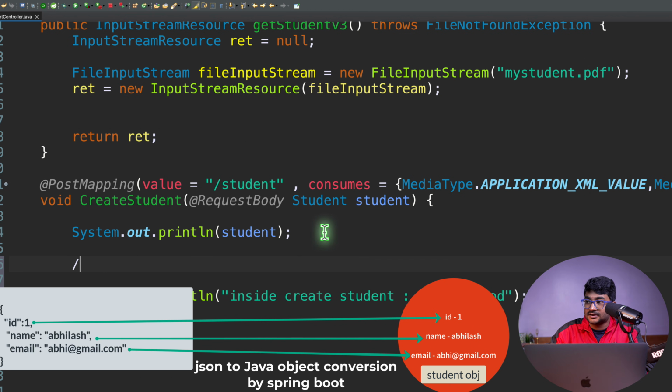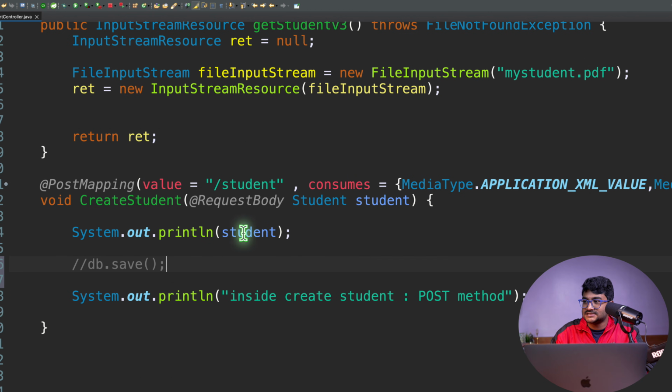Let's say I want to save it. You can just do db.save and take this object and put it over here. You can use JDBC, Hibernate, Data JPA, a Mongo client, wherever you want to save it. Just write the logic and save it. We'll be going into that later, but this is how our server is able to consume the data.